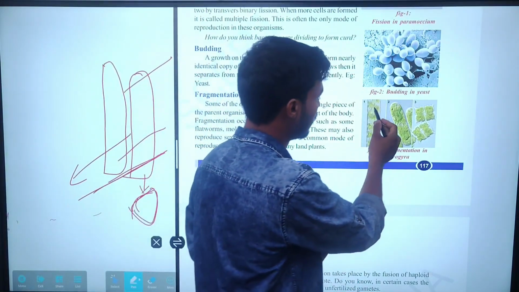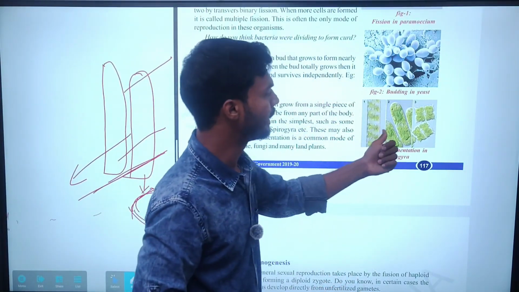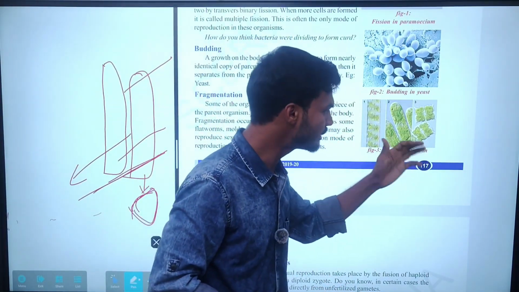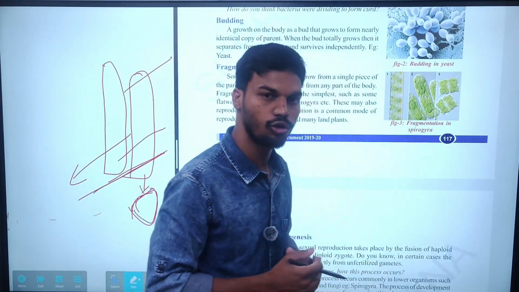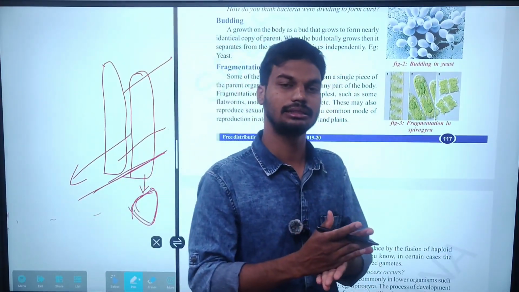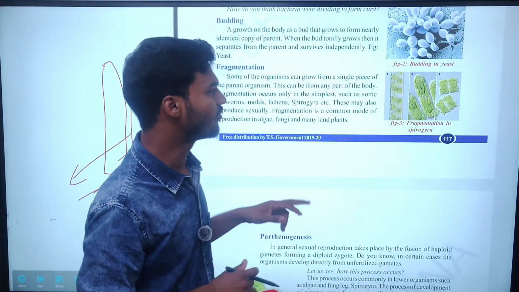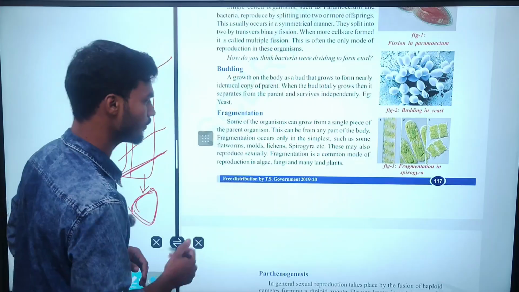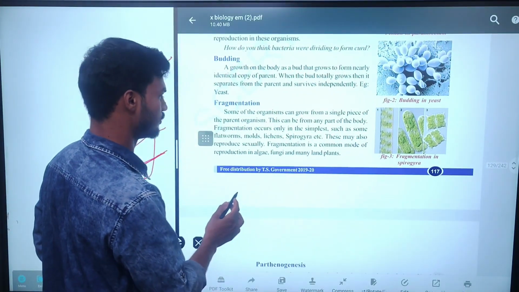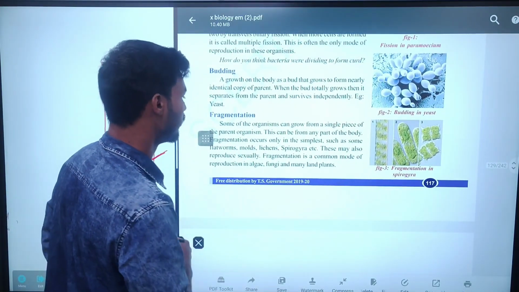Look at this image, this is a parent body. The parent body is able to divide into two pieces, and again each is able to divide into four pieces. Rapid replication can be seen in fragmentation. Examples of fragmentation: what is given?